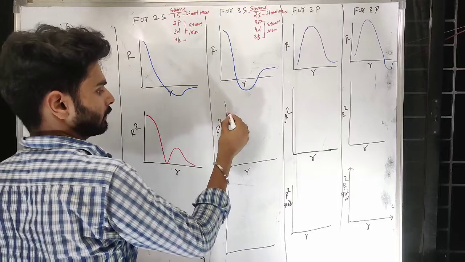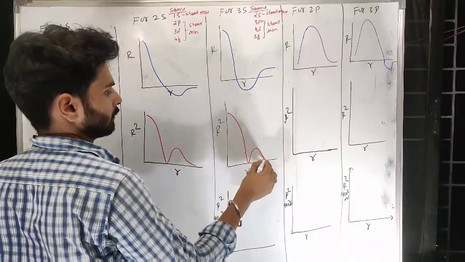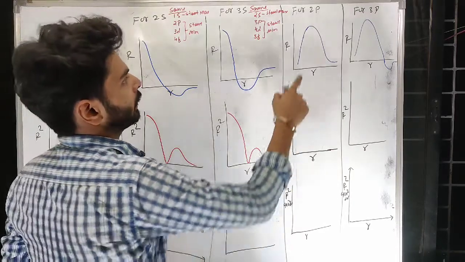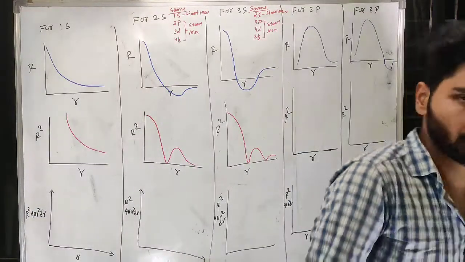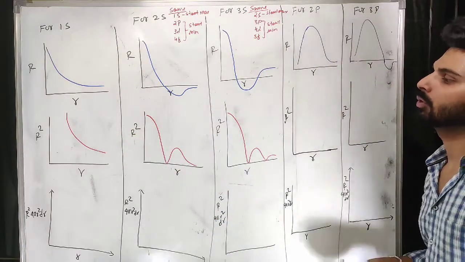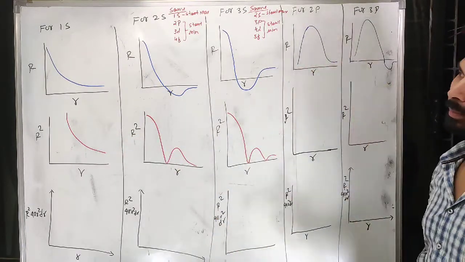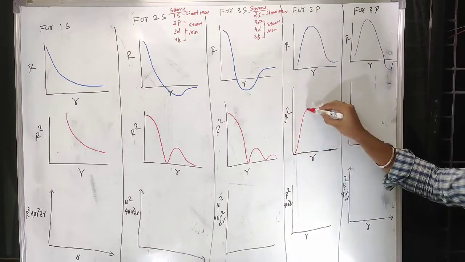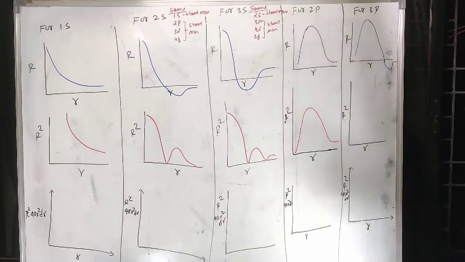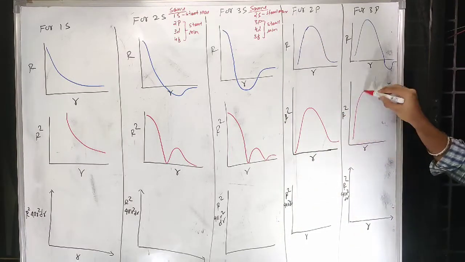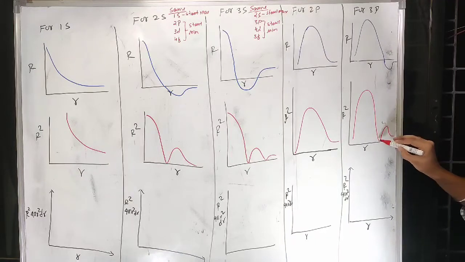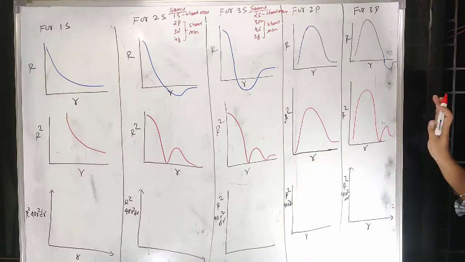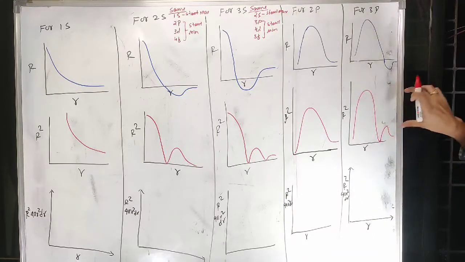In this case, it goes like this. In the case of 2p, this is for the s orbital, you can think like this. For 2p, it starts from the minimum. So there is no difference because you are simply squaring. But since it is squaring, it will be only up. Remember, the first graph will be maximum, then the peak will be big and then it will go down smaller.